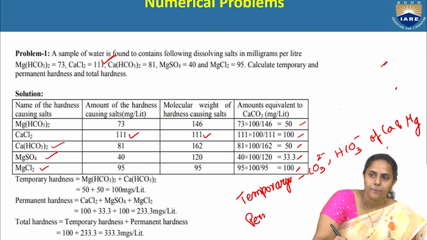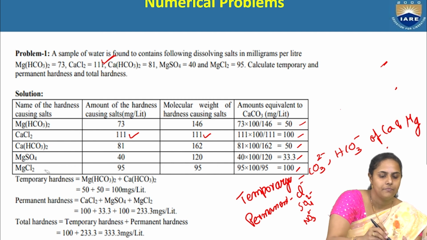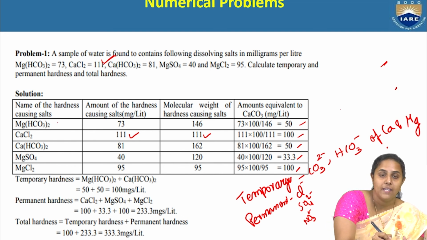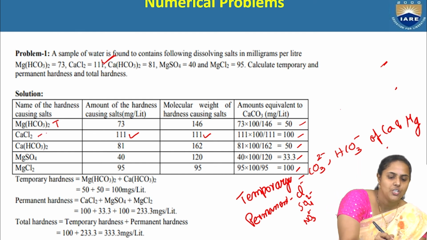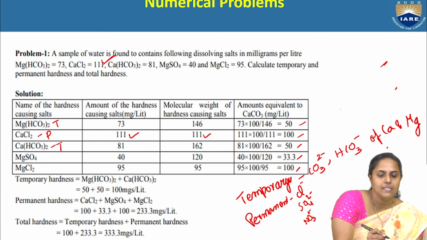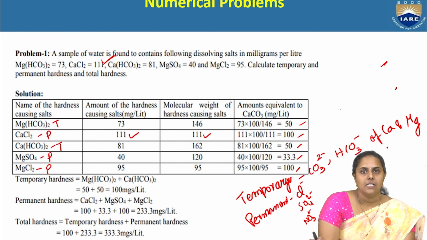Permanent means chlorides, sulfates and nitrates. So magnesium bicarbonate is responsible for temporary hardness, calcium chloride permanent hardness, calcium bicarbonate temporary hardness, magnesium sulfate permanent hardness and magnesium chloride is also responsible for permanent hardness.